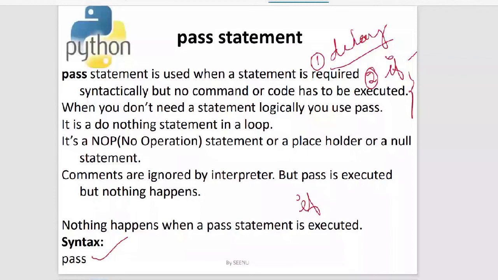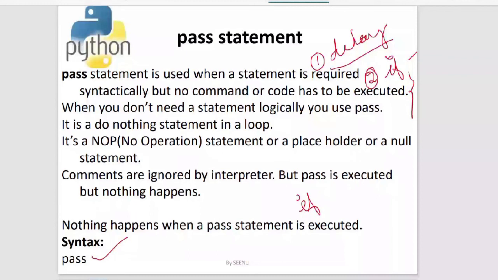In that situation, you will just put a pass, because according to the syntax of Python, it will not allow you to leave an if statement without a body, without a block. That is an error. To overcome that error, you can just give a pass inside the if or for. I hope everybody understood this.